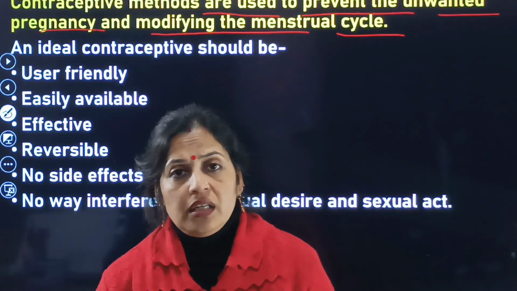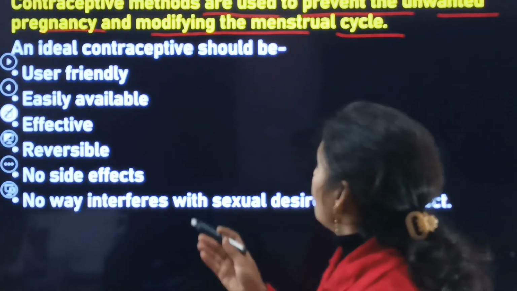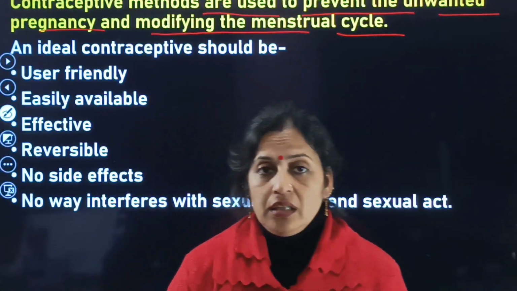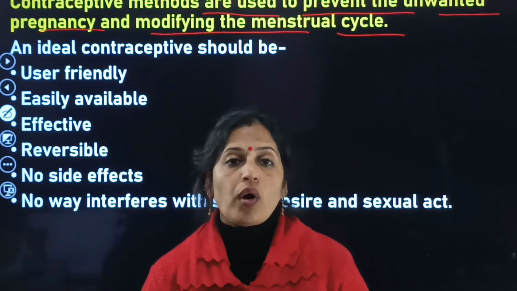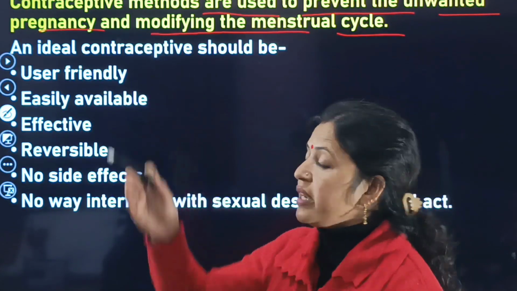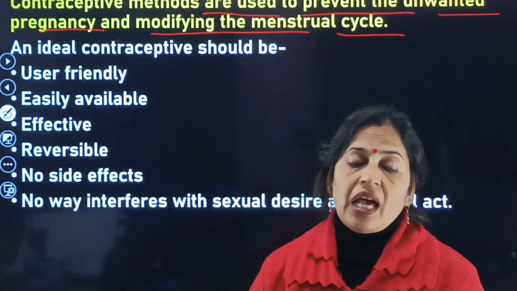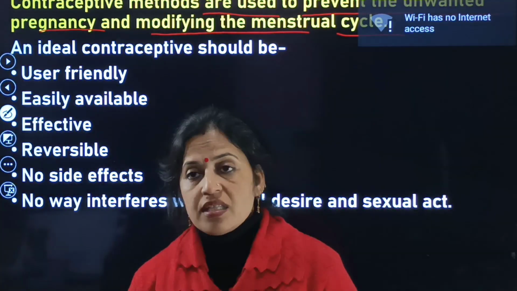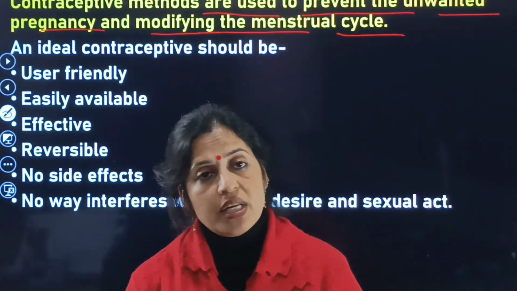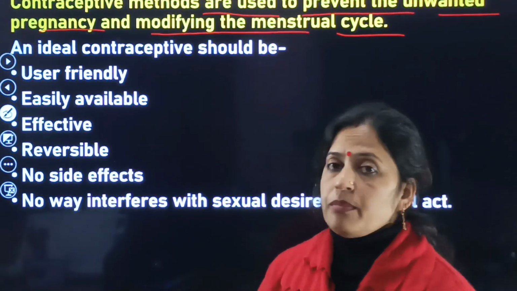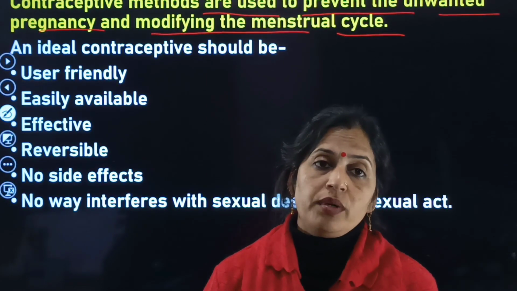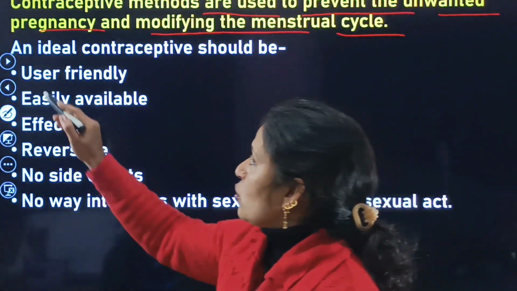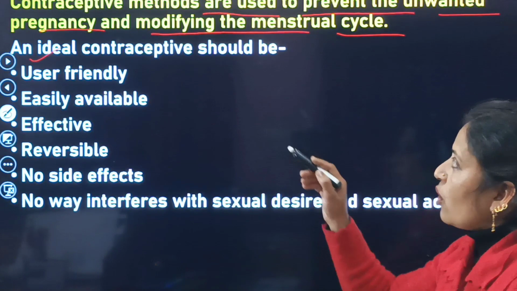That means regarding population control, we have to avoid unwanted pregnancy. We have to use various contraceptive methods to avoid unwanted pregnancy as well as to modify the menstrual cycle. So our first point is, an ideal contraceptive should be...